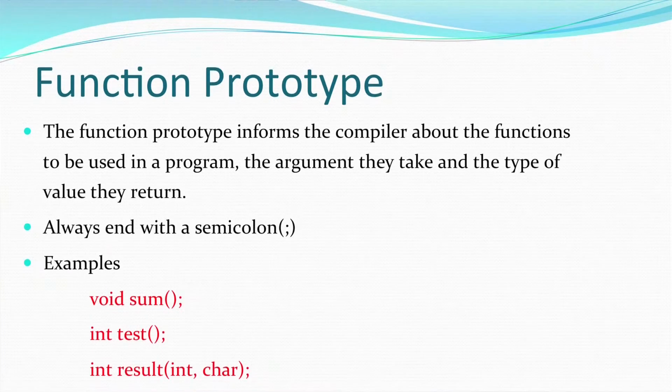Then we talk about arguments or parameters that are given to the function. A function may require some input values to do the processing that it is intended to do. So, the input values that we give to a function are known as arguments or parameters of a function. As you can see on your screen also, sometimes the calling function supplies some values to the called function. So, if I am in the main function and I am trying to call the test function, then some values might be required by the test function. So, the main function becomes the calling function and the test function becomes the called function.